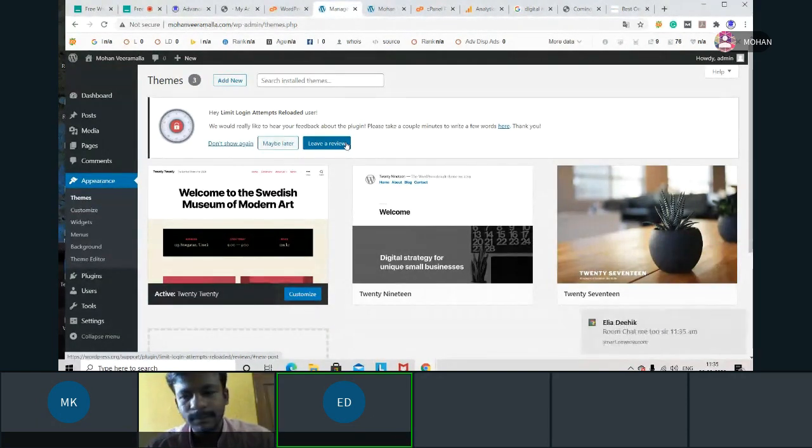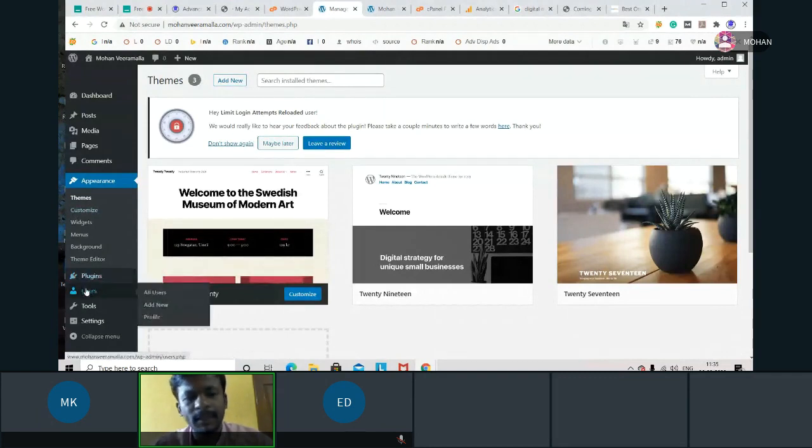Yes, sir. So if you want to give permission, if you want to manage your website with other people, then create a user and give them permission. When you add a new user, it'll ask for an email. If you enter the email and click send, he'll get a notification that somebody has given him permission to manage their website. Now he will have a username and also a password.